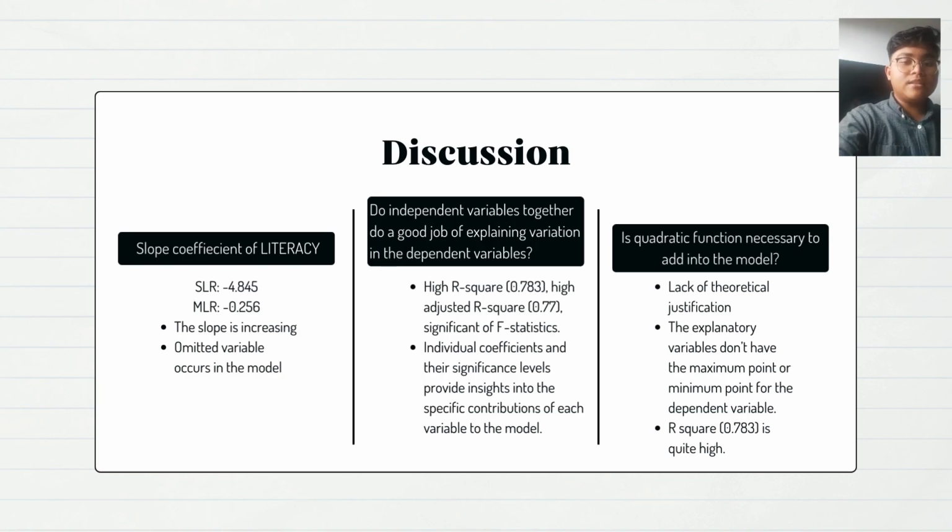So the next part is the discussion. The first question is, what happens to the slope coefficient, which is beta 1 hat, once the model is MLR instead of SLR? Discuss whether the model is suffering from omitted variable bias.